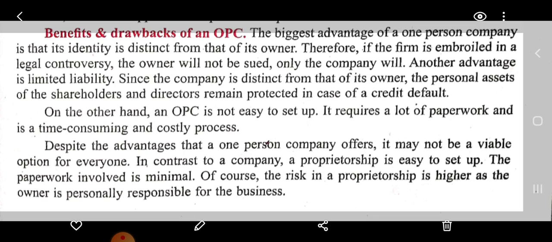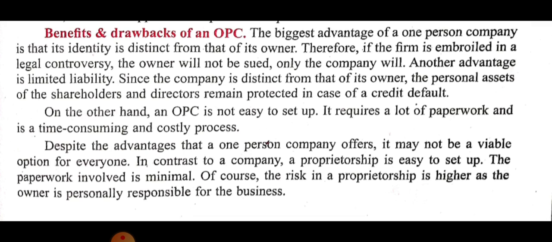Despite the advantages that a one person company offers, it may not be a viable option for everyone. In contrast to a company, a proprietorship is easy to set up. The paperwork involved is minimal. Of course, the risk of a proprietorship is higher as the owner is personally responsible for the business. So today we have gone through the types of company according to the different bases, and you go through this and we'll continue in the next class.